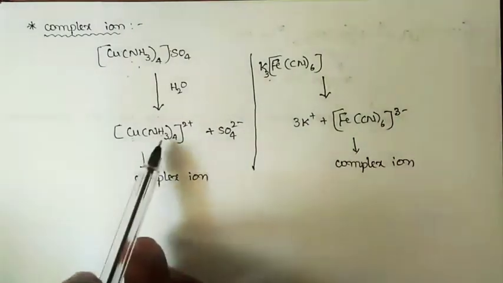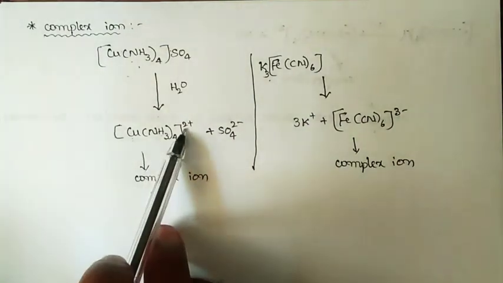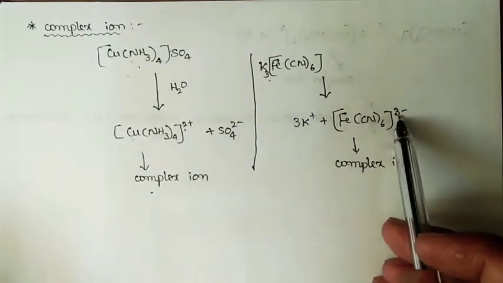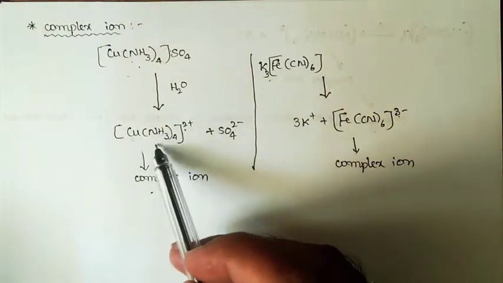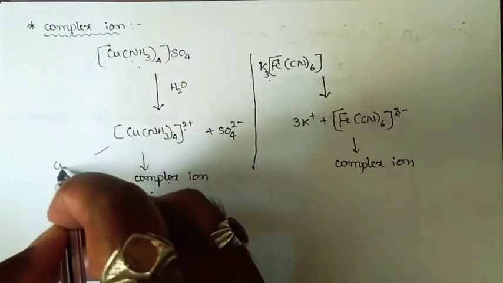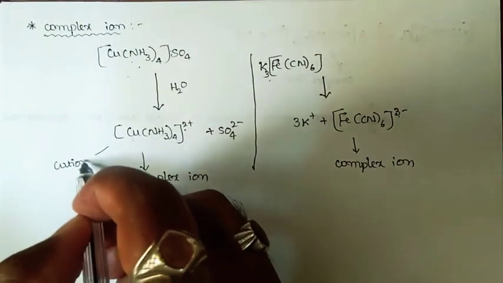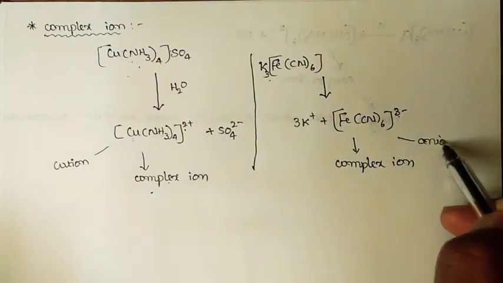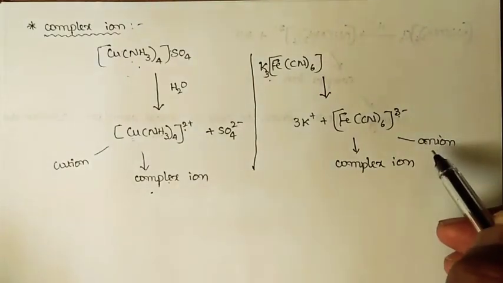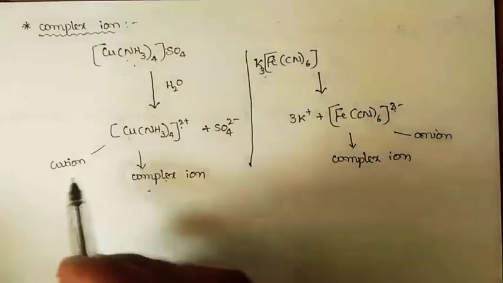And you can observe the complex ion may be positively charged or negatively charged. If the complex ion is positively charged, we call that a complex cation. And if the complex ion is negatively charged, then we call that a complex anion. We are not supposed to call them a simple anion or simple cation.